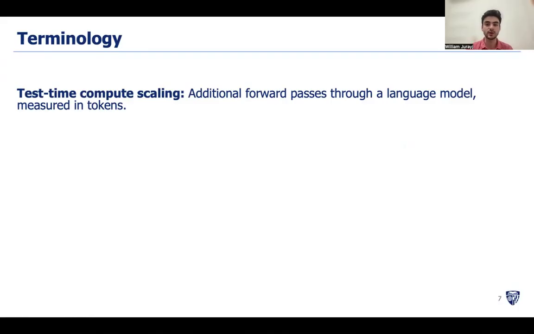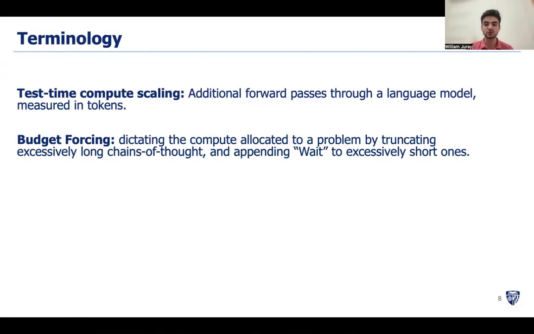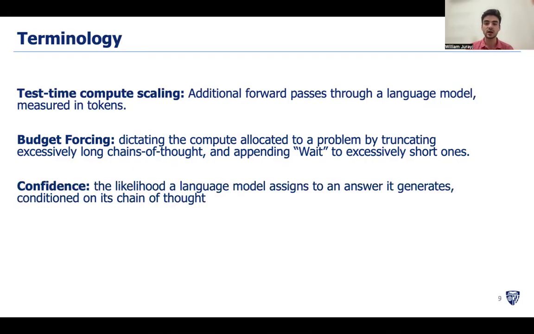In our experiments, we prompt specialized language models to generate long chains of thought before producing their answers. We measure this computation in tokens. Budget forcing is a method introduced by the S1 team, which controls the compute allocated to each problem by truncating excessively long chains and appending "wait" to insufficiently long chains. A model's confidence in its answer refers to the likelihood it assigns that answer, conditioned on the question and the chain of thought it's generated.